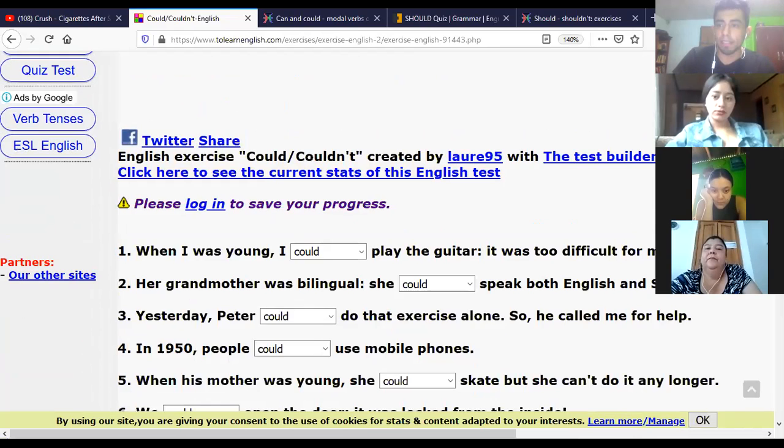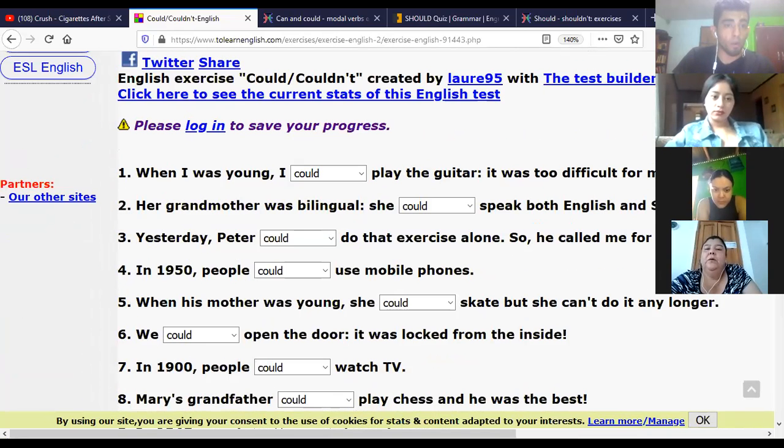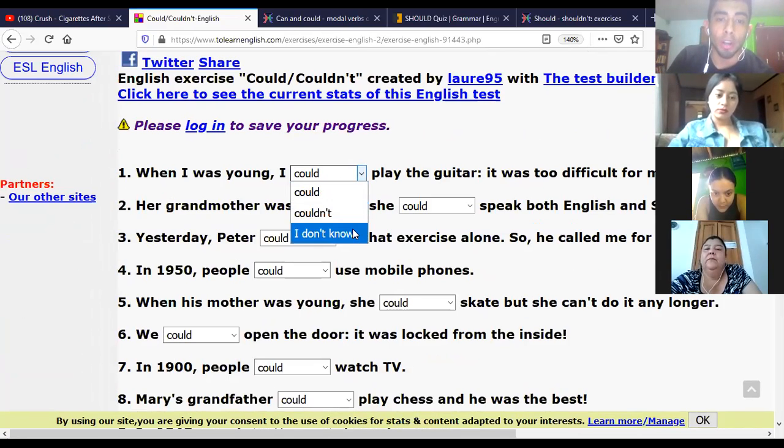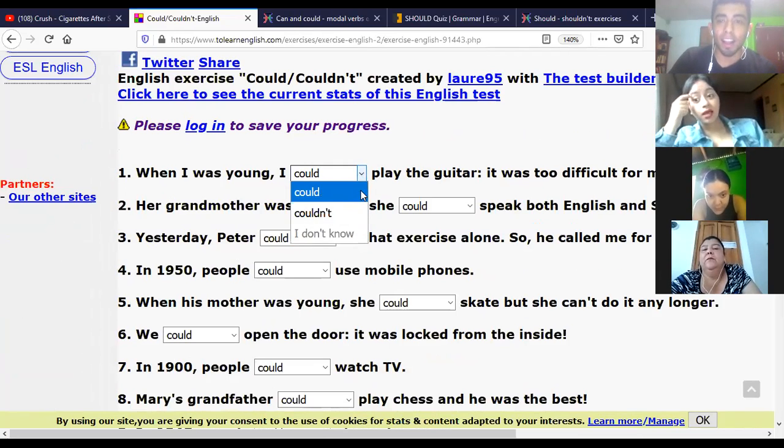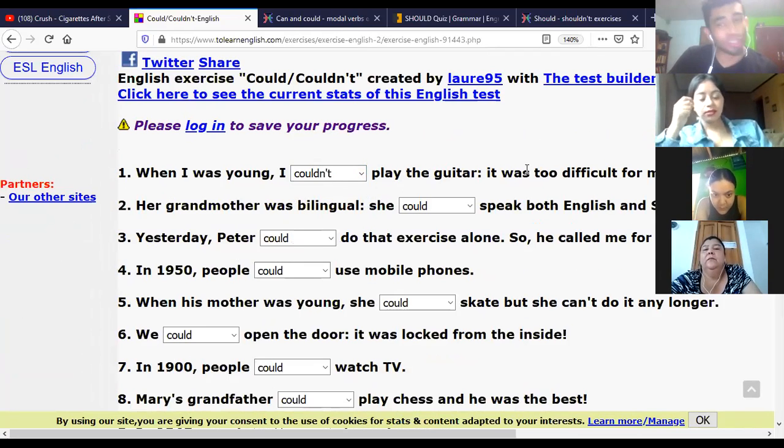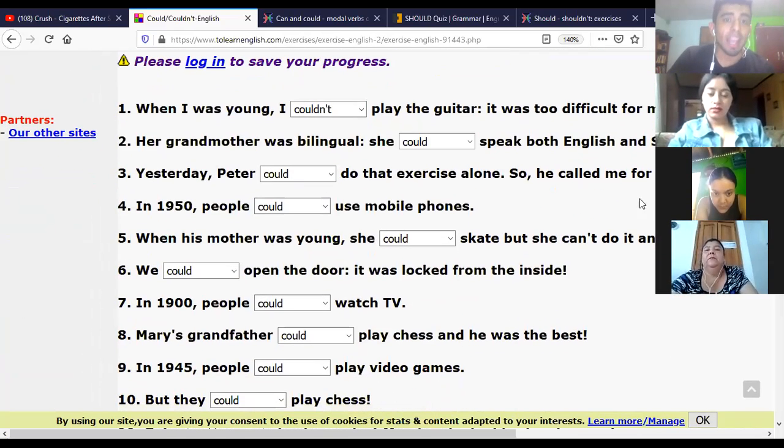Okay, let's complete this exercise together. Number 1. When I was young, I could or couldn't, I don't know. Couldn't. I couldn't play the guitar. It was too difficult for me. Exactly. Her grandmother was bilingual. She speaks both English and Spanish.